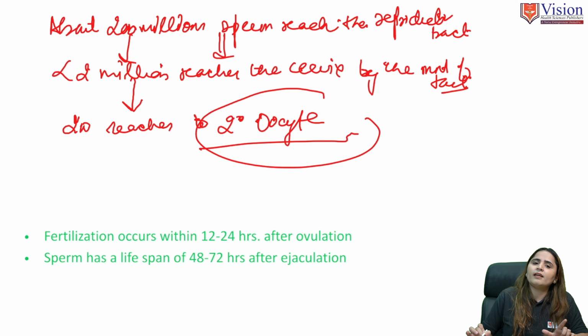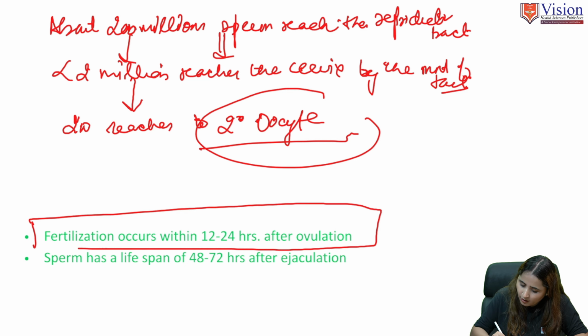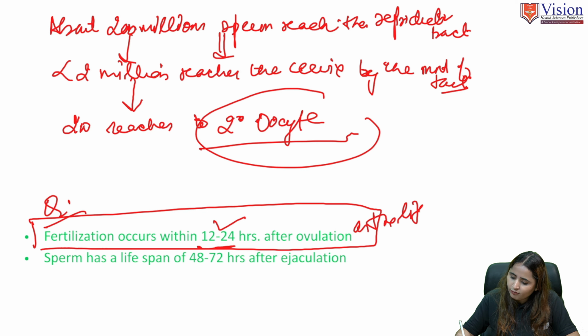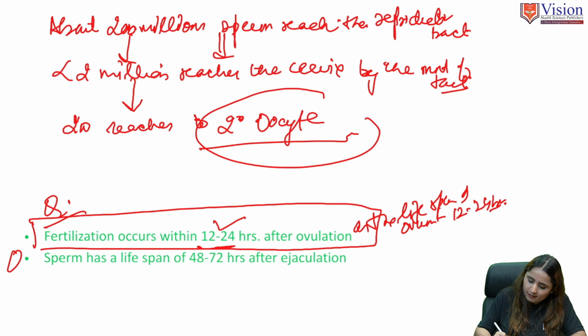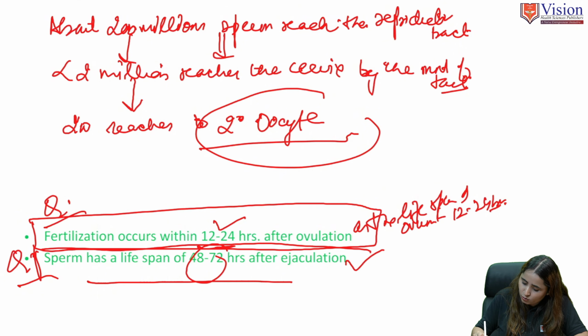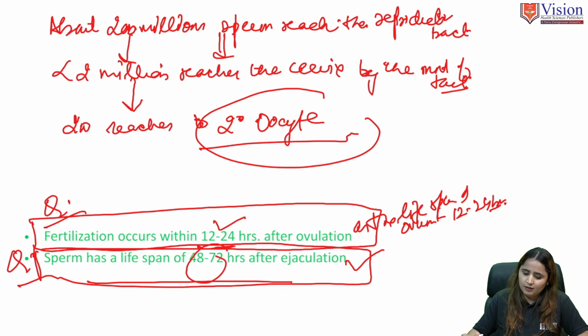Also a very important question: keep in mind that fertilization occurs within 12 to 24 hours of ovulation, as the lifespan of the ovum is 12 to 24 hours, and similarly the sperm has a lifespan of 48 to 72 hours after ejaculation. These two are very important questions.